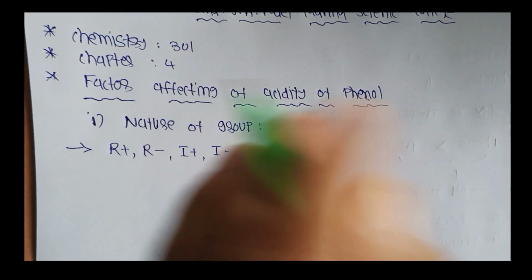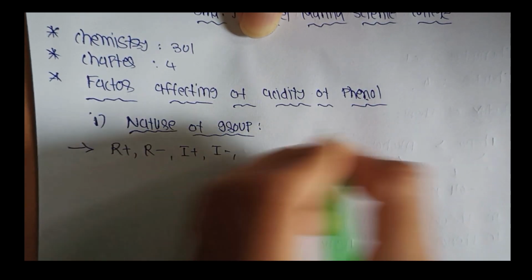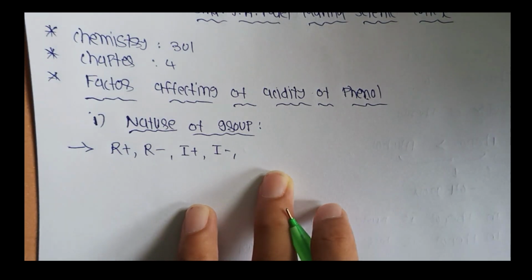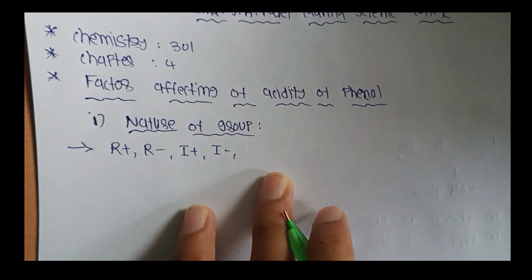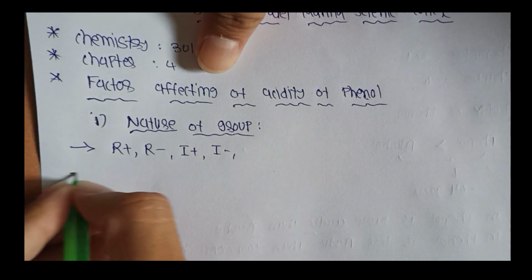Here phenol is acidic, but the first factor is the nature of the group, meaning which type of group is attached to the phenol. This is more important.